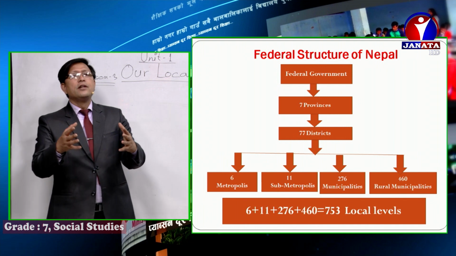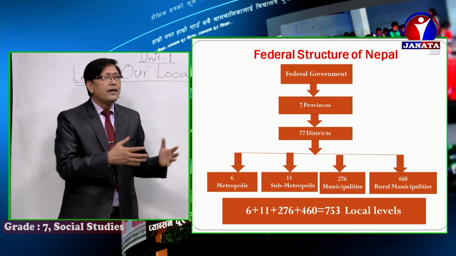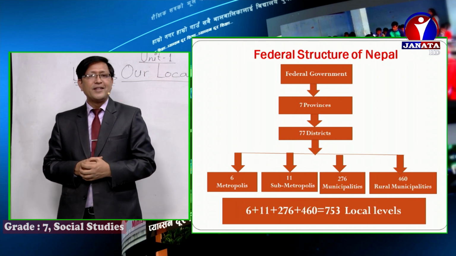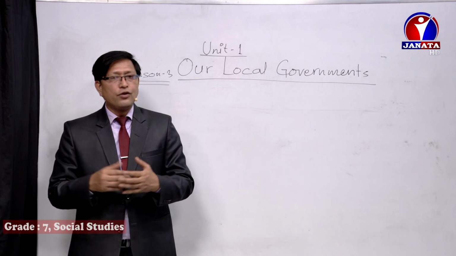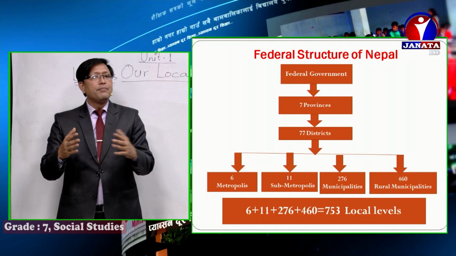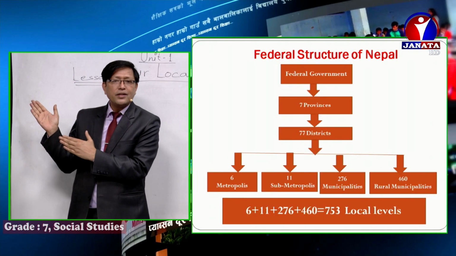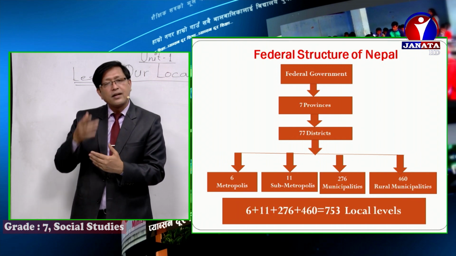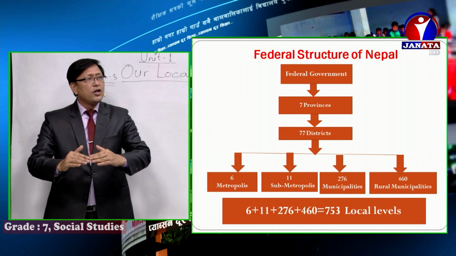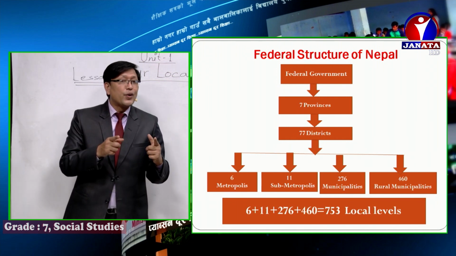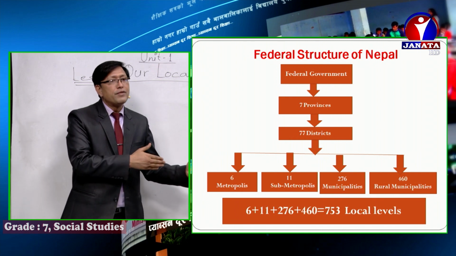Boys and girls, look at the slide. The federal structure of Nepal. Look very clearly. At the top, you'll find the federal government, meaning the central government. It is in Kathmandu. It's called Kendriya Sarkar. All right, federal government, or Sanghiya Sarkar, we say. Then look at the second step. There are 7 provinces. You know, right? Some of you are living in province number 1.